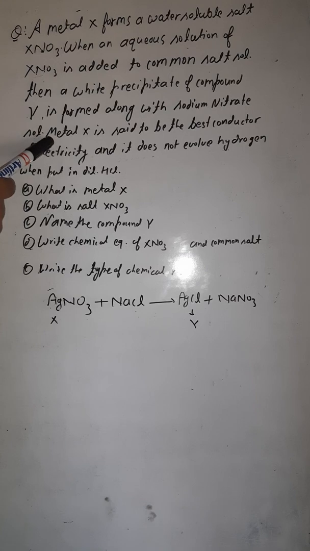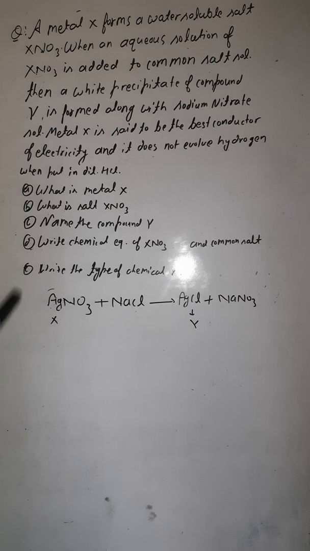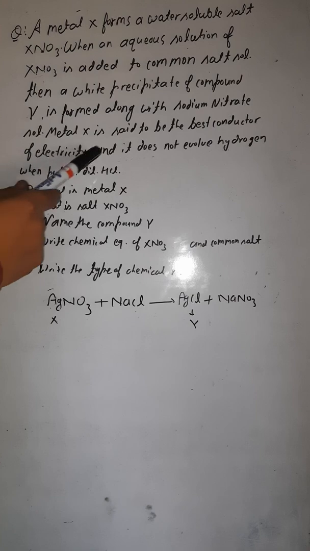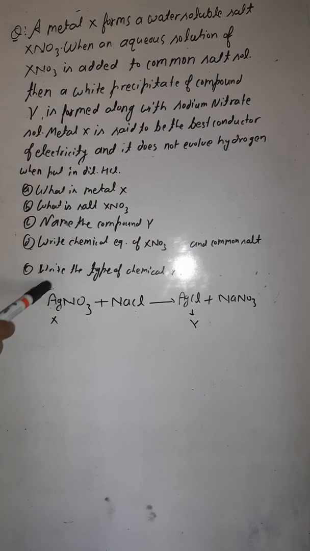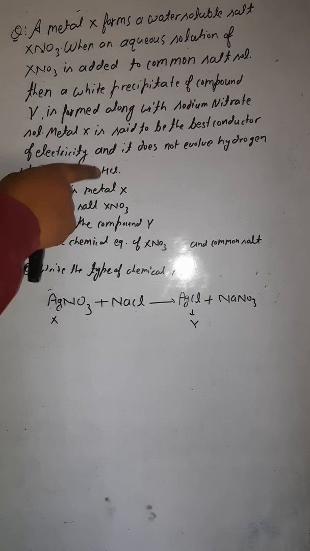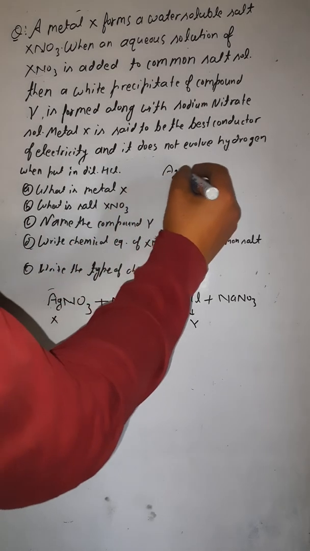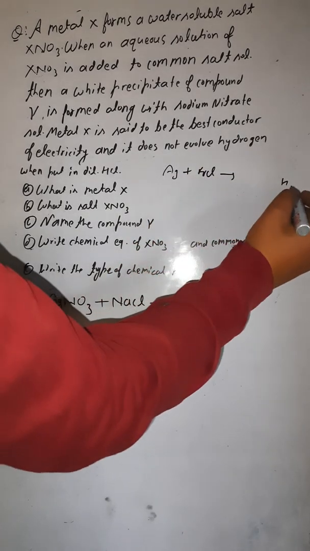So let me read from here. Metal X is said to be the best conductor of electricity, that's why I have written X as silver. And it does not evolve hydrogen when put in dilute hydrochloric acid. Metals react with acids, but this metal would not react with hydrochloric acid, it would not evolve hydrogen gas.